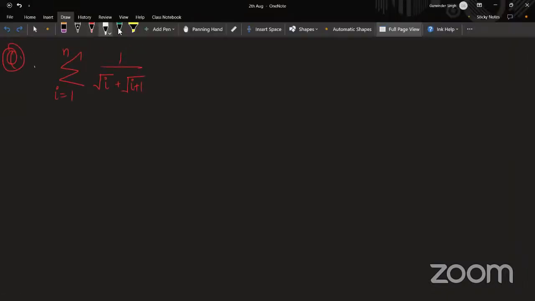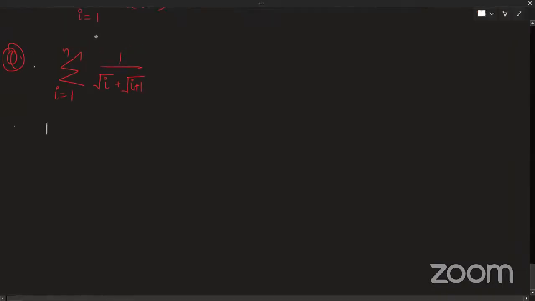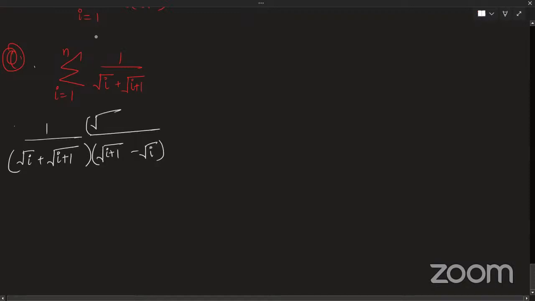So how will you approach this question? It is 1 by under root i into under root of i plus 1. This is my general term. So I can multiply my numerator and denominator with under root i plus 1 minus under root i, the same thing goes above also. Rationalizing, correct. You have learnt it in your ninth grade, I guess.